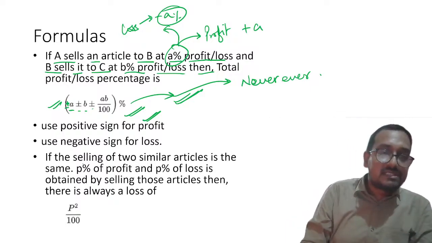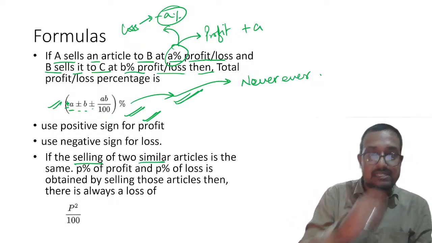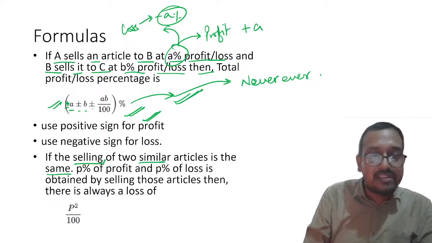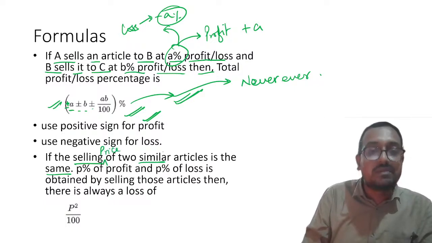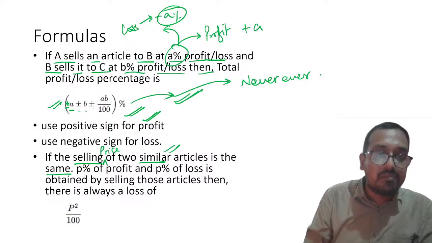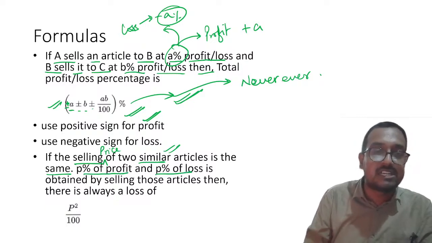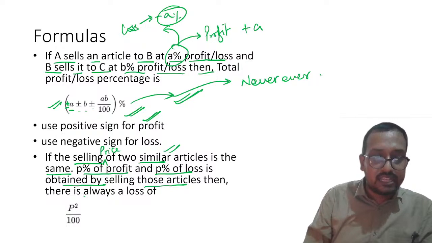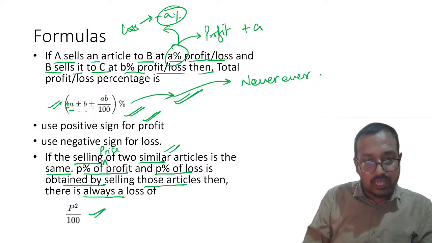Understood? If the selling price of two similar objects or articles is the same, and P percentage of profit and P percentage of loss is obtained by selling those articles, then there is always a loss of P square upon 100.